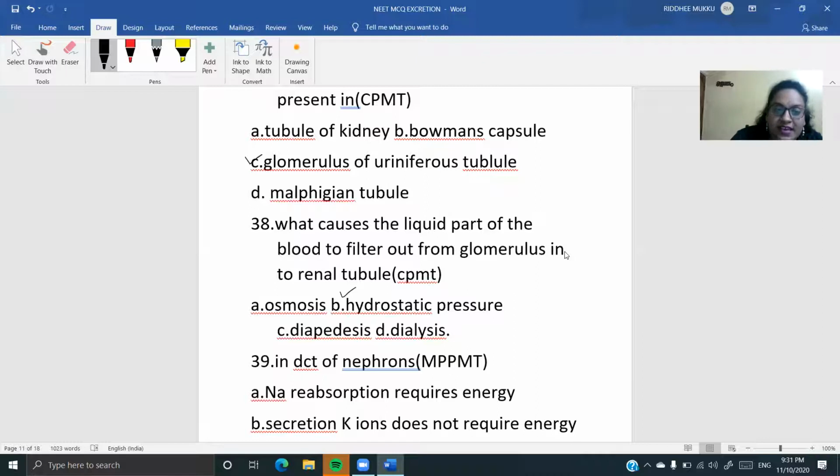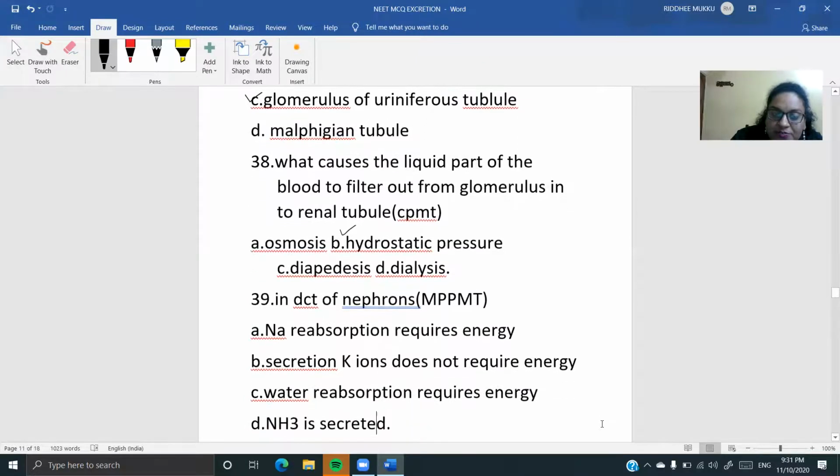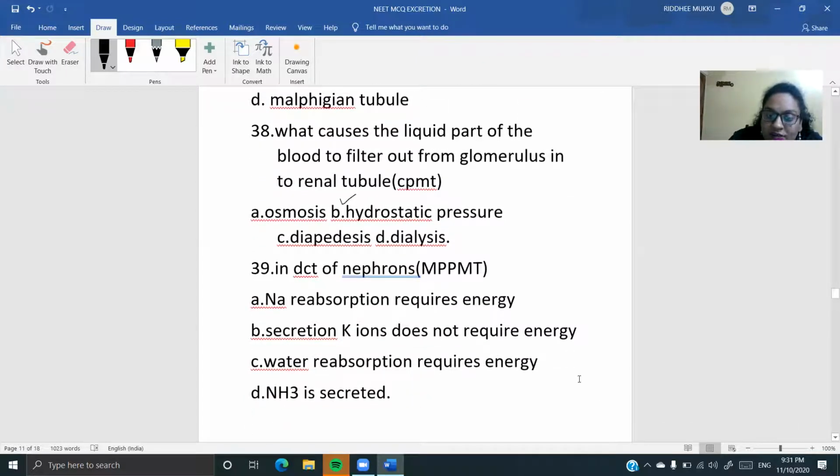What is the next one? See, in the distal convoluted tubule of nephrons, what is happening? Sodium reabsorption requires energy. Secretion of potassium ions does not require energy. और क्या है options? Water reabsorption requires energy. Ammonia is secreted. Ammonia तो secrete नहीं हो रहा है. Water reabsorption requires energy? Not at all. Secretion of potassium ions require energy? Not at all.